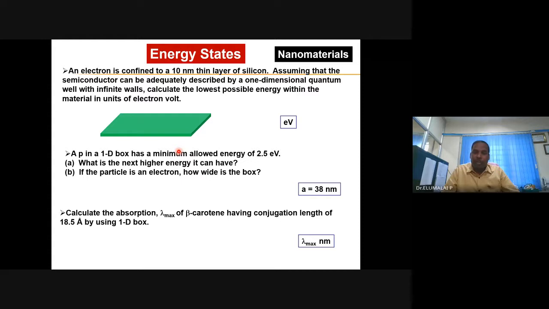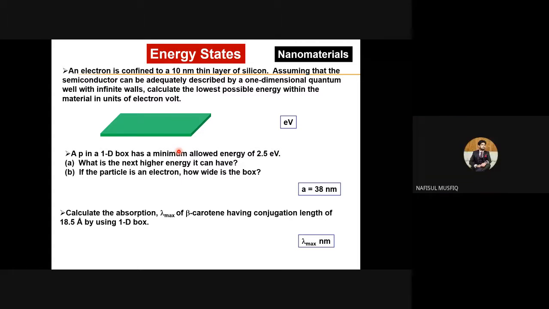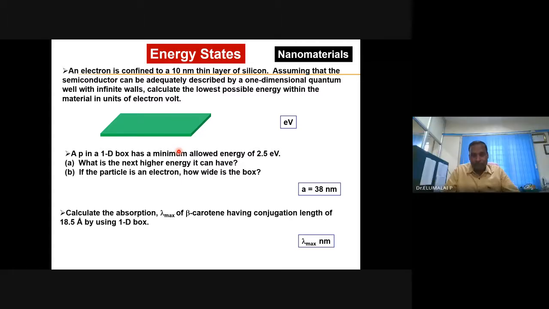It will be 2.5 into 2 square. It will be 2.5 into 4. So it will be 2.5 into 4. How much is it? (2.5 into 4) how much? 10, sir. 10 electron volt, sir.